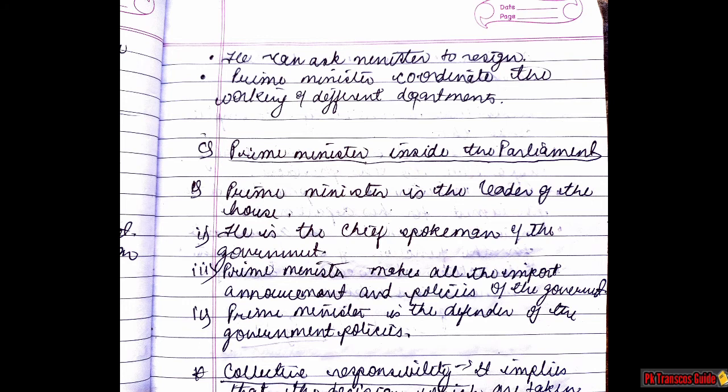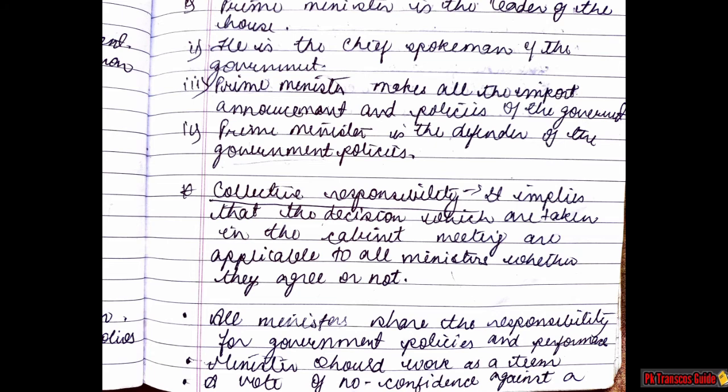The third, Prime Minister inside the Parliament. First point, Prime Minister is the leader of the House. Second, he is the chief spokesman of the government. Third, Prime Minister makes all the important announcements and policies of the government. Fourth, Prime Minister is the defender of the government policies. The most important, collective responsibility and the individual responsibility, which we will see in the next page.